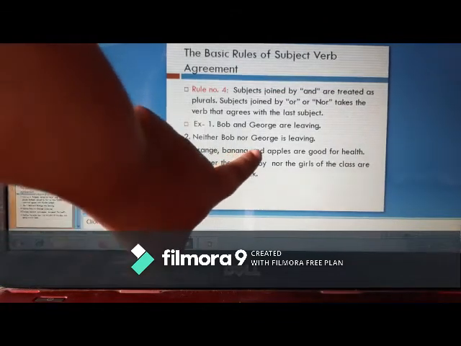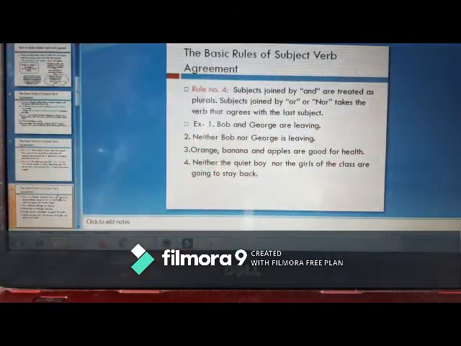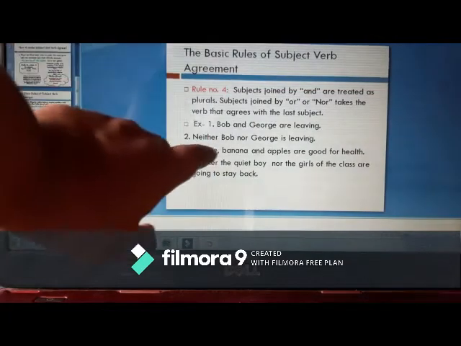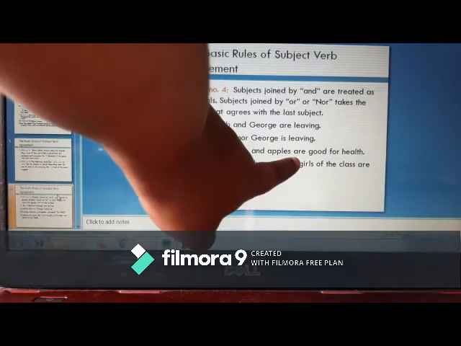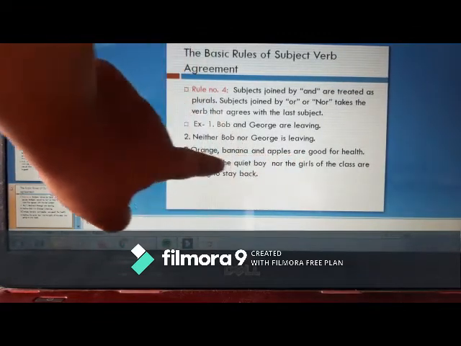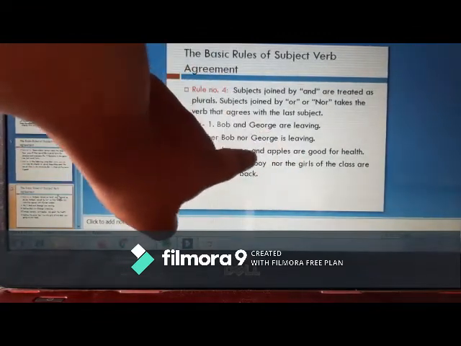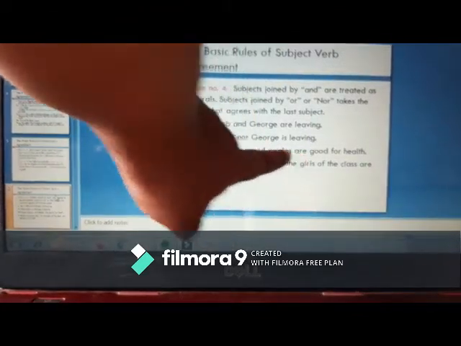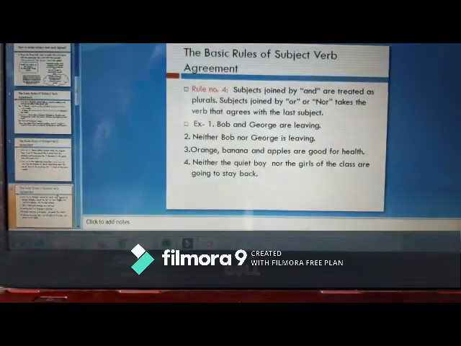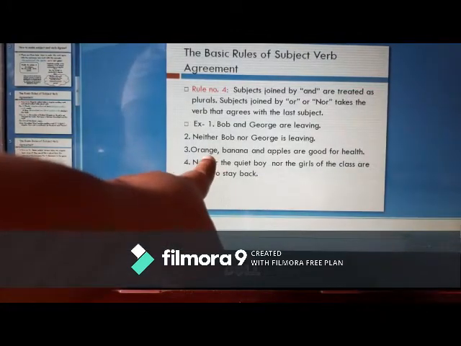Now coming to the third example. Orange, banana and apples are good for health. Again, it is joined by the word and, so we take it as plural and use are.